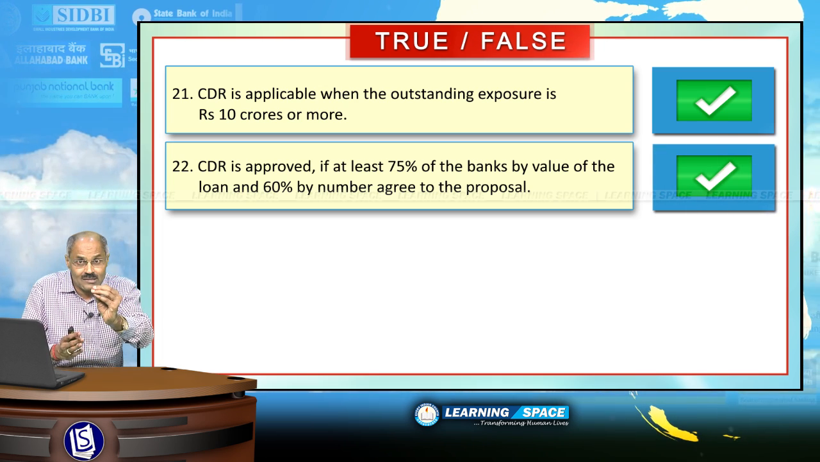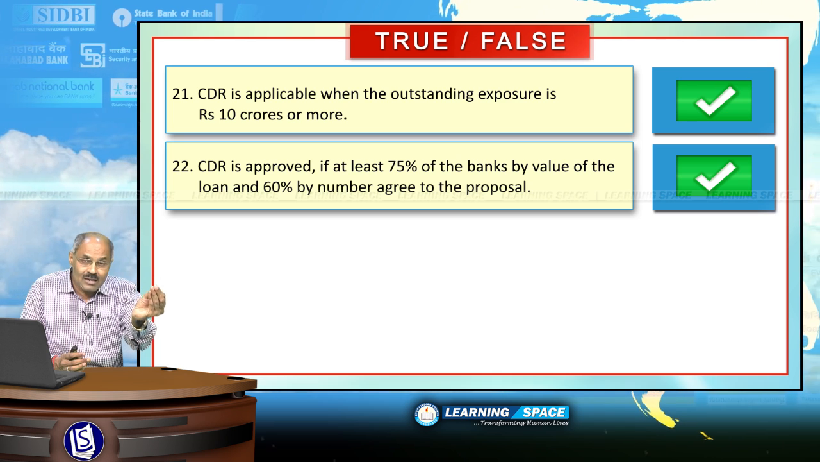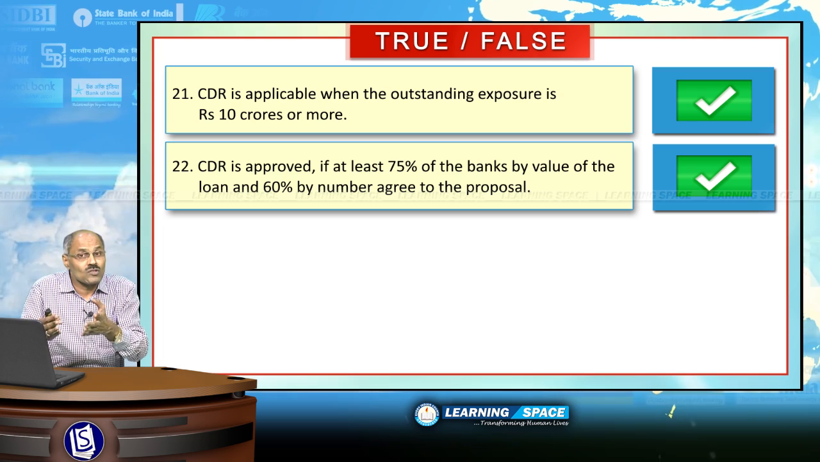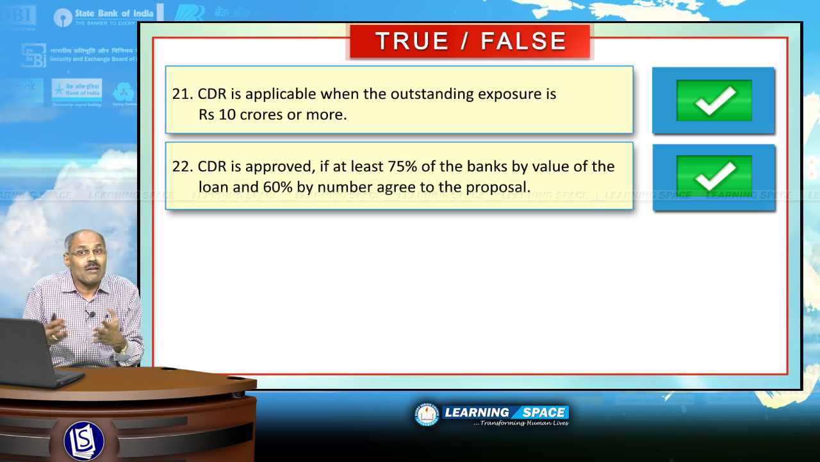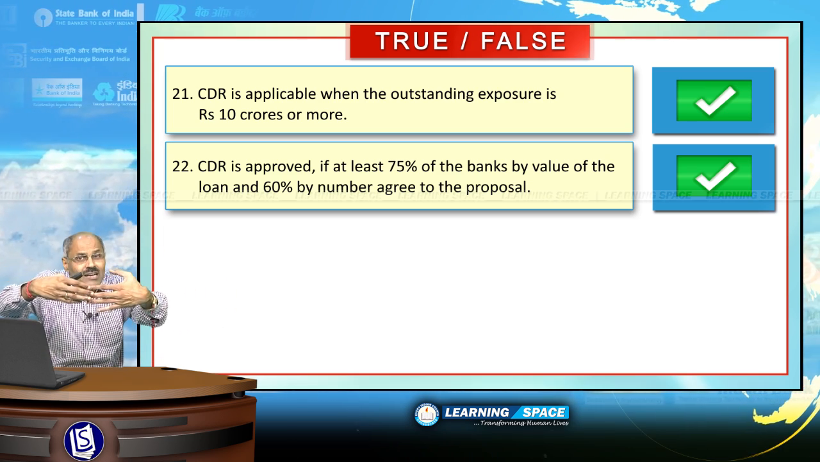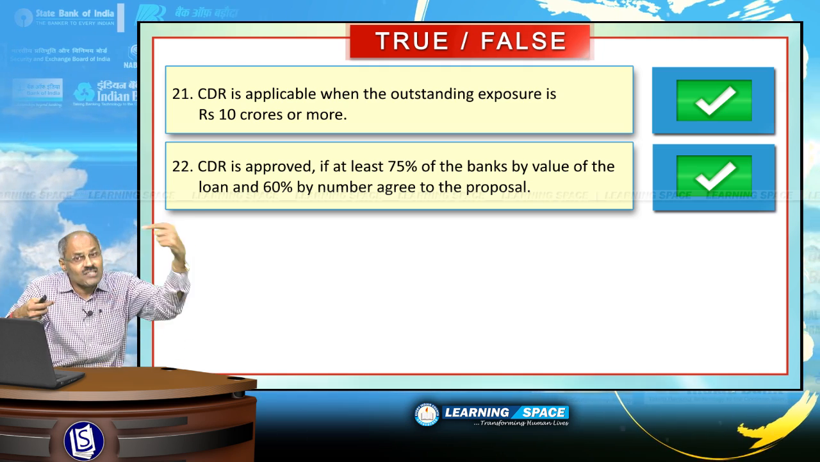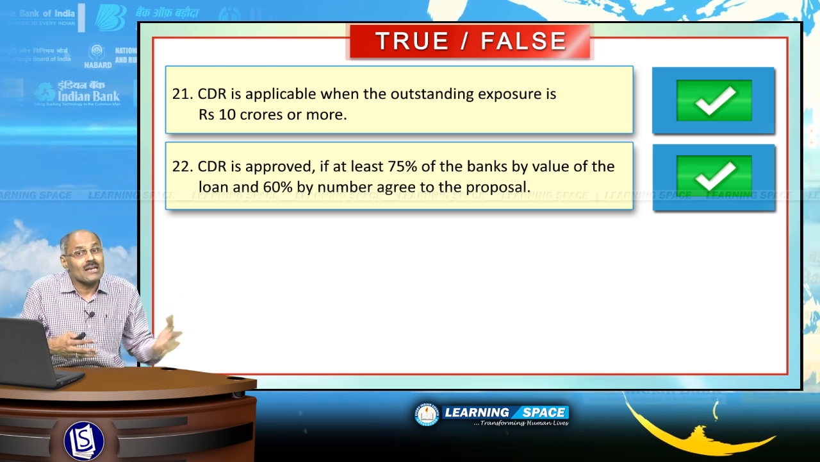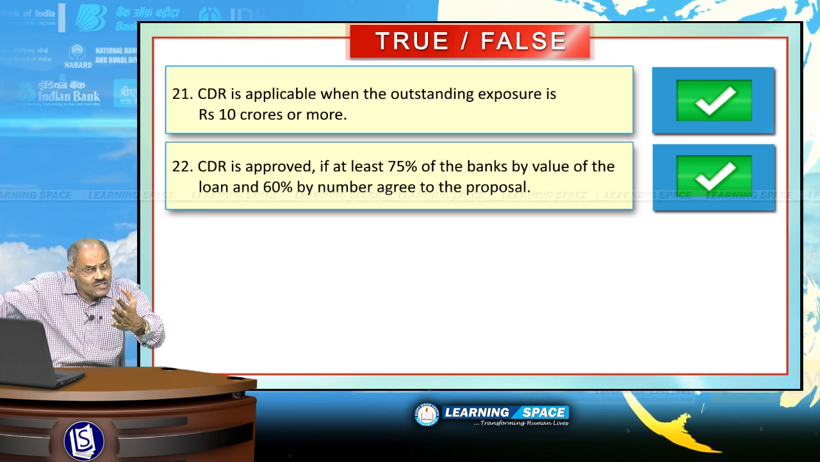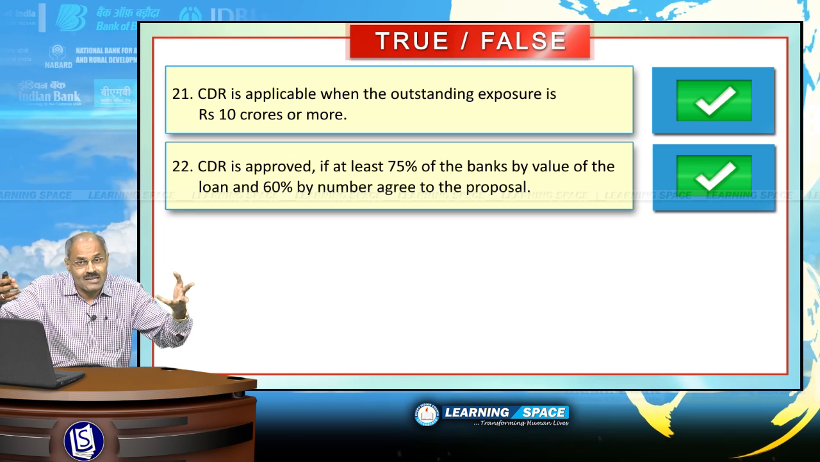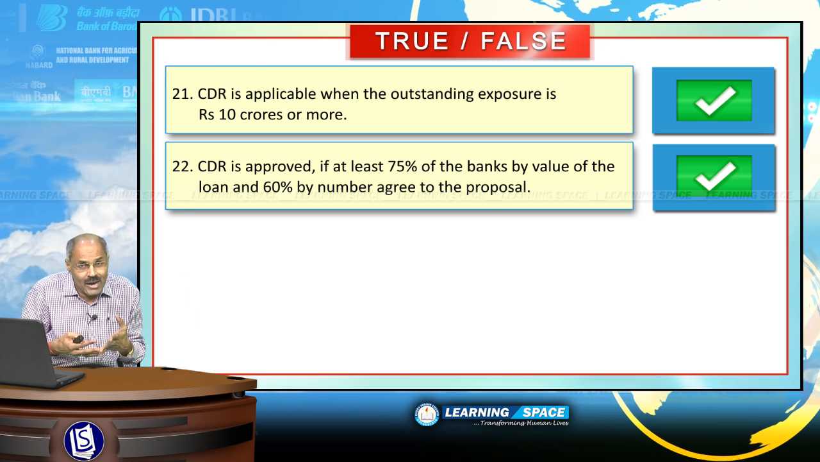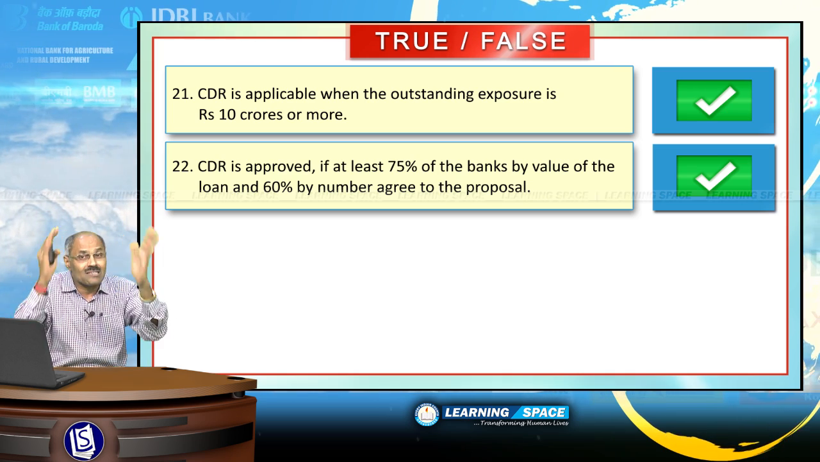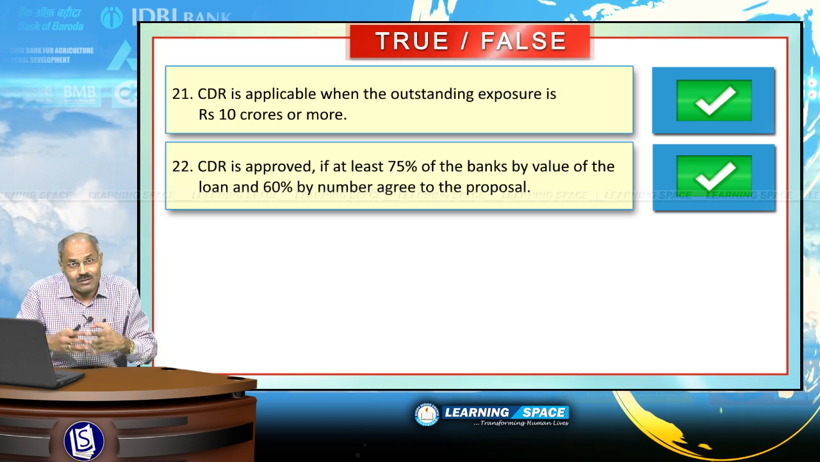We have already discussed corporate debt restructuring is primarily meant for syndicated loans or multiple banking accounts when several banks came together to grant loan, and for such type of loans this corporate debt restructuring can be implemented if there is genuine reason, but the condition is 60% of the banks by number and 75% of the banks by value must agree. So the given sentence is absolutely correct.